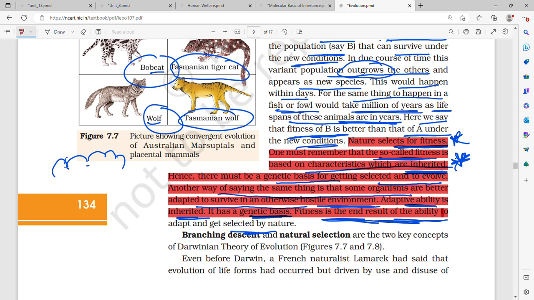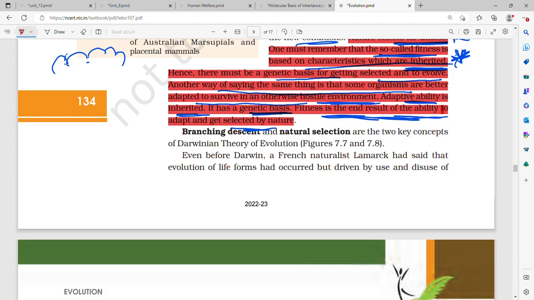Adaptive ability is inherited and it has a genetic basis. What is fitness? Fitness is the end result of the ability to adapt and get selected by nature.